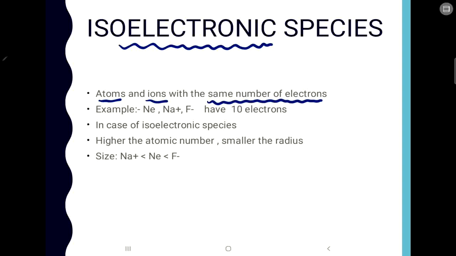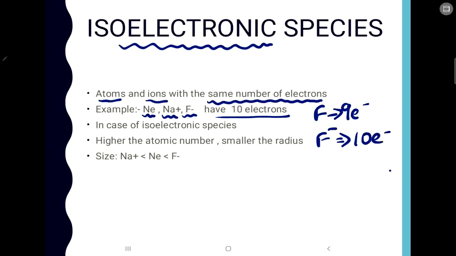Okay, now let us take one example. We have got neon, then sodium plus and fluorine minus. Now all these three have 10 electrons. The atomic number of neon is 10, so it will have 10 protons, 10 electrons. In case of sodium, the atomic number is 11, but here it is Na plus, that is, it has lost one electron and it has become 10, so it now has 10 electrons. Similarly, in case of fluorine, you have got 9 electrons, but since it is fluorine minus, that is, one more electron is added, so it becomes 10 electrons. So that is an isoelectronic species example.